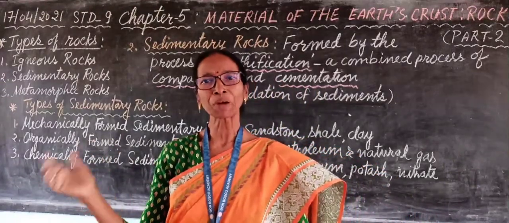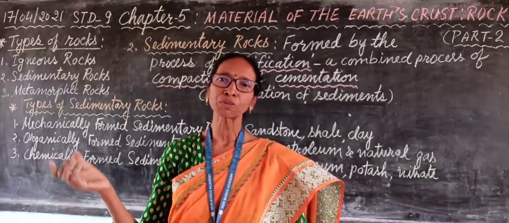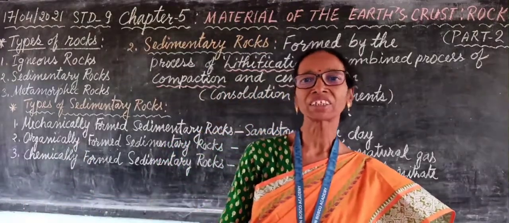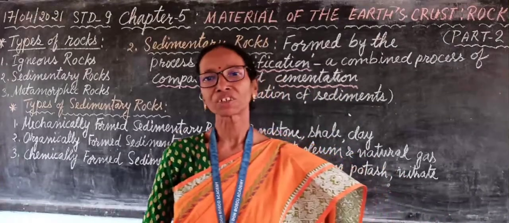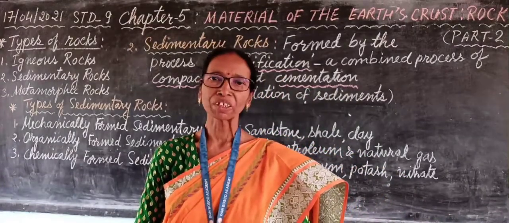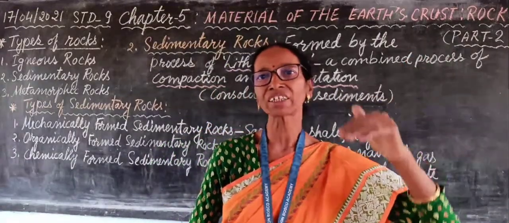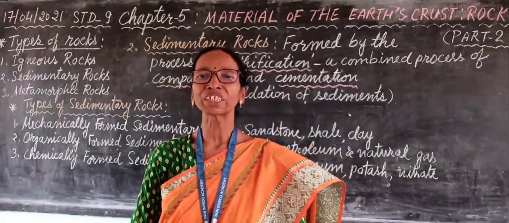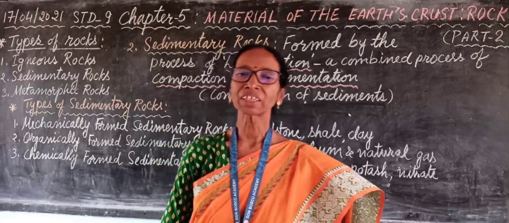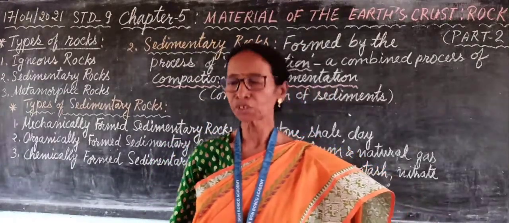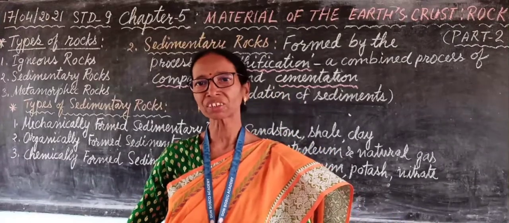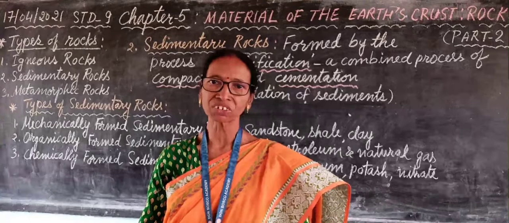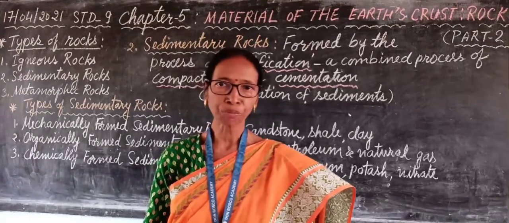So those weathered particles or tiny pieces of rocks or sediments, they are transported by the agents of gradation or agents of erosion. From the hilly area to high area, they are brought down and transport those sediments, and they are being deposited in the low-lying areas, maybe that is the ocean floor or the depressions or the shallow lakes.